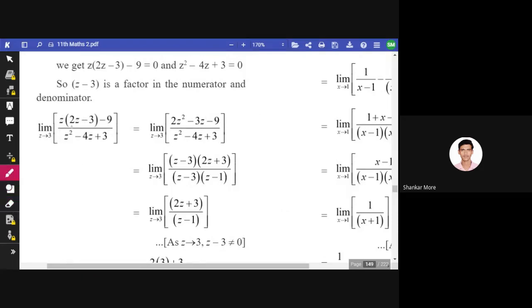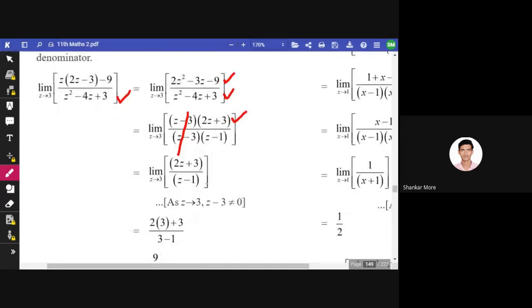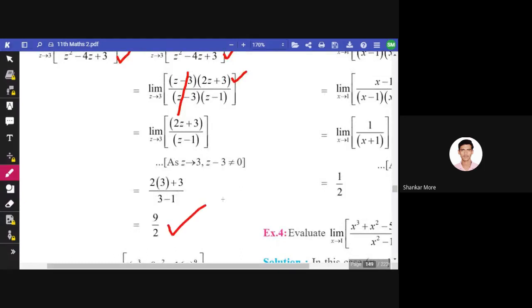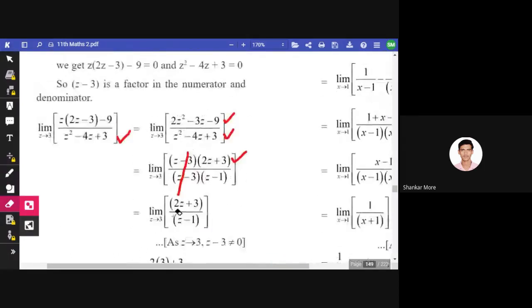If we multiply z with this, 2z square minus 3z minus 9 will be the numerator, and the denominator is as it is. So if we factorize the numerator and denominator, we'll get z minus 3 as a common factor. We'll cancel that out, and the remaining example can be solved by putting z equals 3. Now we can put z equals 3 because neither the numerator nor the denominator is equal to 0. Even if the numerator is equal to 0, we can put it, but in this case it is not. So put z equals 3, and this is our value, 9 by 2.